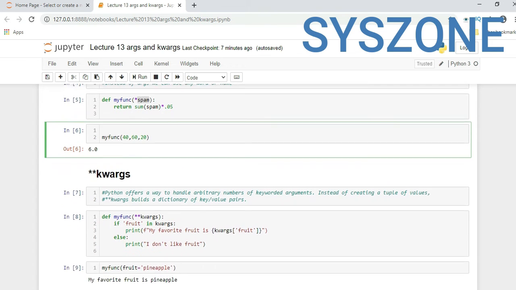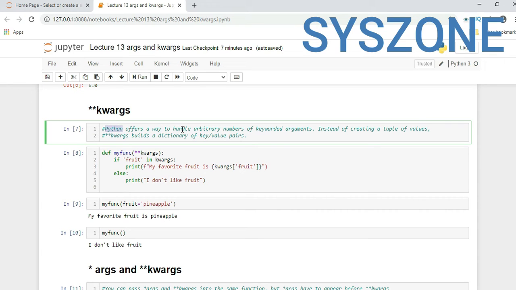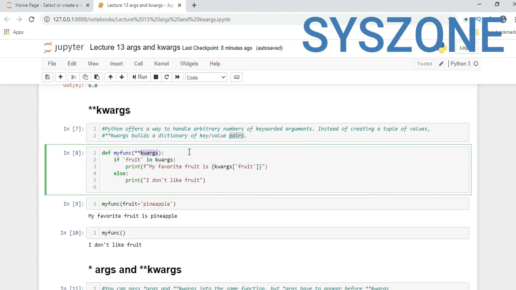Now we'll see the example of kwargs. Kwargs means keyword arguments. Python offers a way to handle an arbitrary number of keyword arguments. Instead of creating a tuple of values, double star or asterisk asterisk kwargs builds a dictionary of key value pairs. So if we are using kwargs as a parameter, it will pass in dictionary format, or we can pass dictionary values.